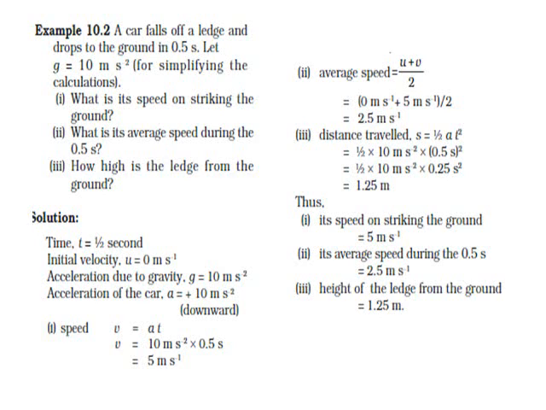Second, average speed. Average speed is nothing but initial speed plus final speed divided by 2. Initial speed is 0 and final speed we have calculated just now is 5. So find the average of these two. It will be 2.5 meter per second.